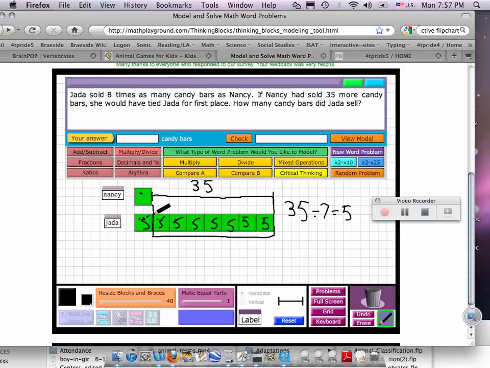Which means Jada sold 5, 10, 15, 20, 25, 30, 35, 40. Nancy sold 5. That makes sense. Question is, how many did Jada sell? I will guarantee you the answer is 40, and I'm going to press check. 40 candy bars. There you go. We're going to do another problem.